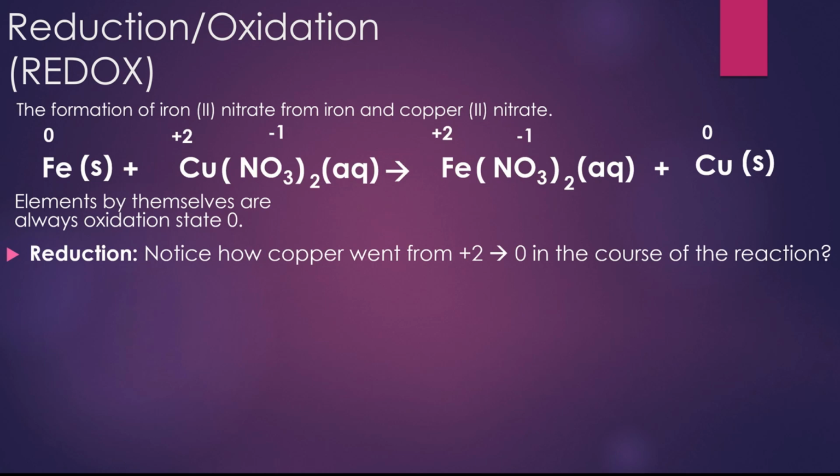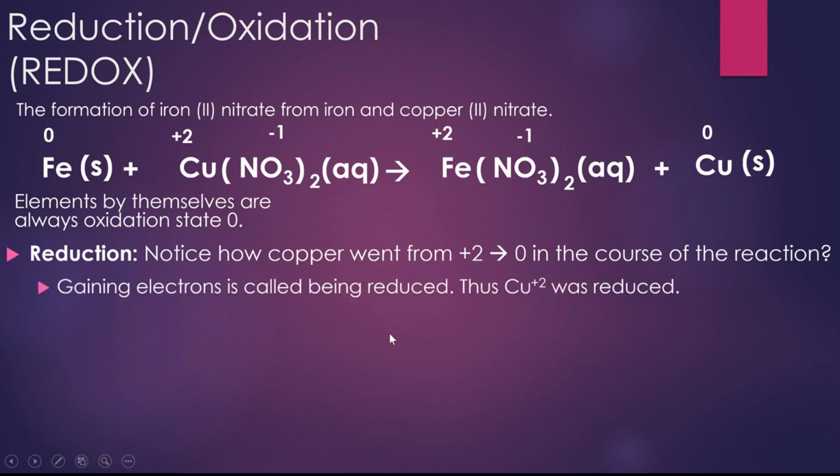All right. Before I go ahead and erase my oxidation states, we're going to take a look at how copper started off as a positive 2 charge and at the end of the reaction was at a 0 charge. That means he gained electrons. You can think about it. Electrons have negative charge.